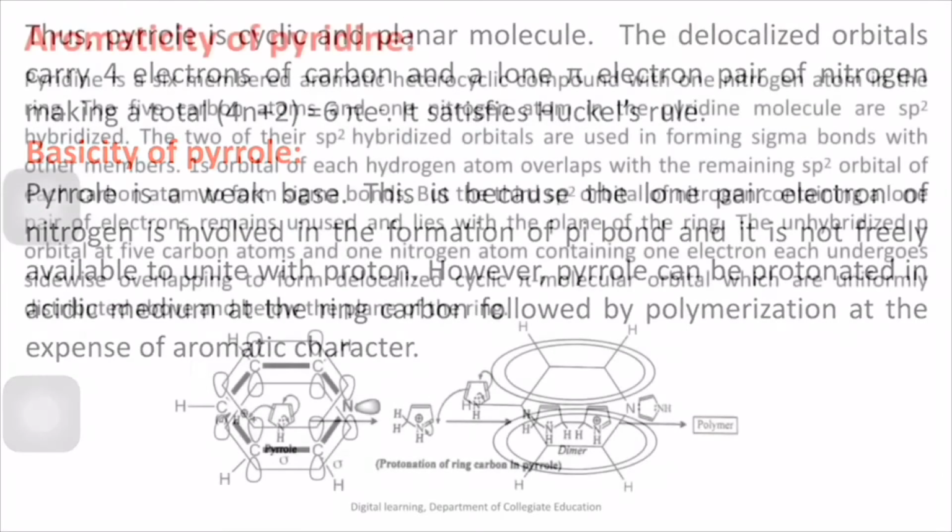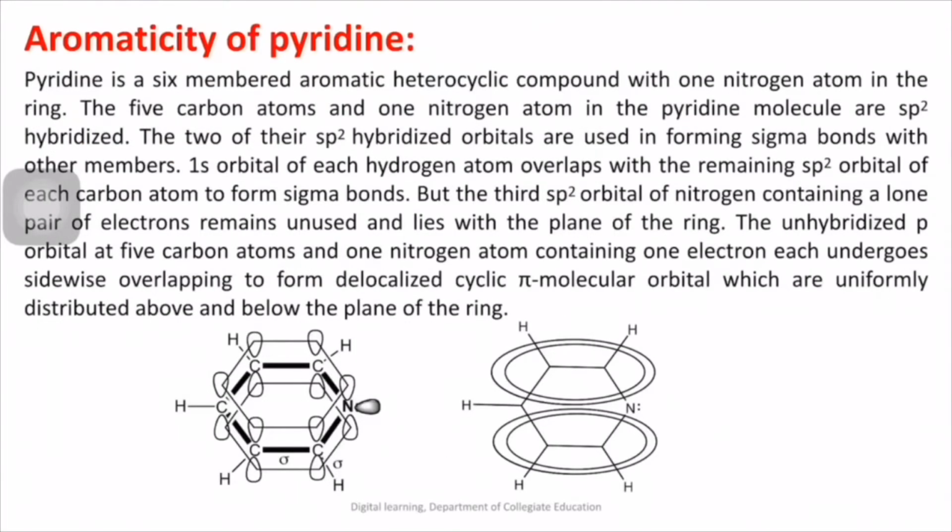Okay. Now, let us discuss the aromaticity of pyridine. Pyridine is a 6-membered heterocyclic compound. It contains 5 carbon atoms and 1 nitrogen atom in the ring. Like pyrrole, in pyridine also, all the 6 atoms are sp2 hybridized. Out of the 3 sp2 hybrid orbitals, 2 of them overlap with each other to form C-C and C-N sigma bonds.